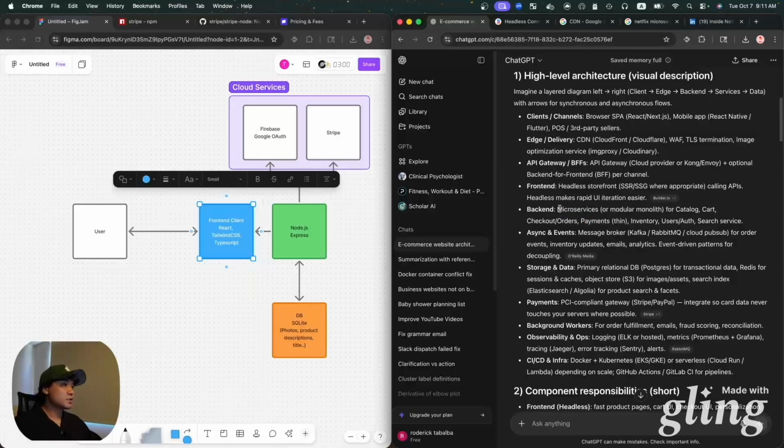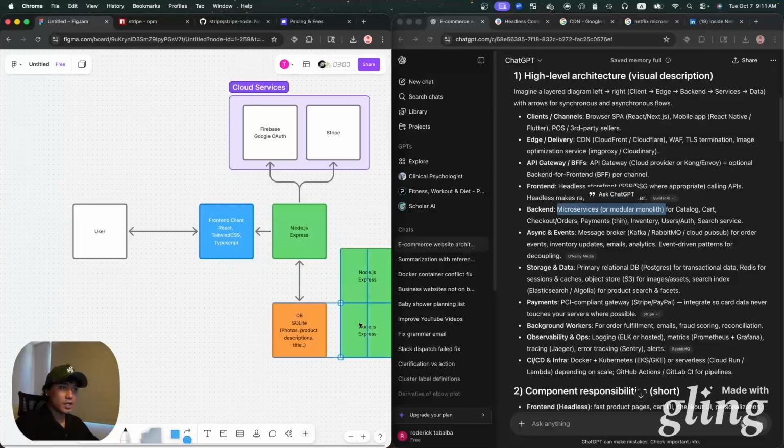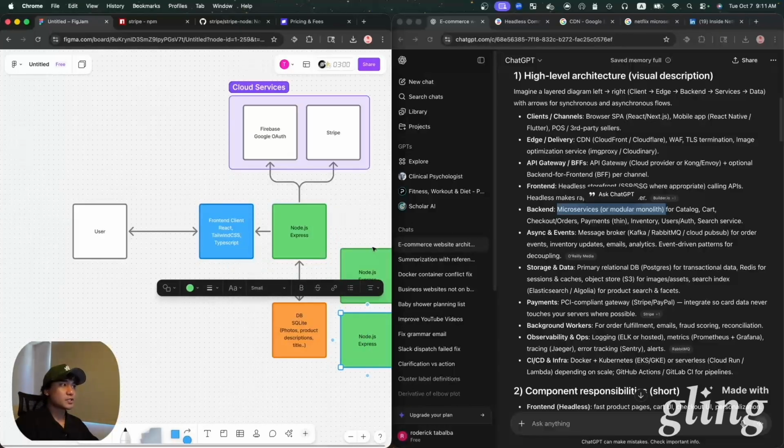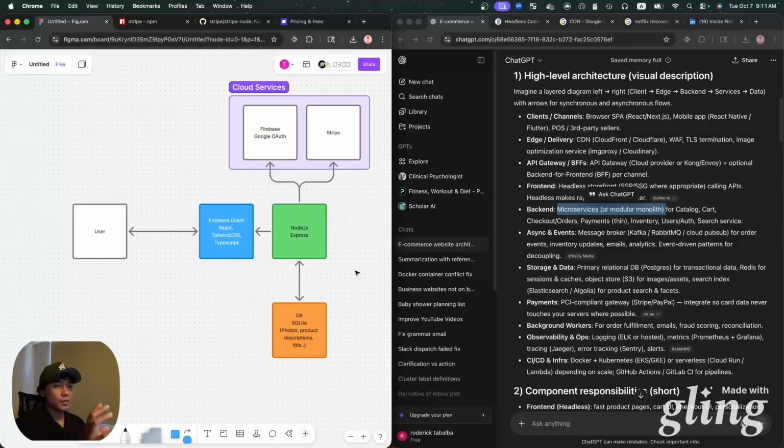But there's also some talk about whether to use a microservice architecture or a monolith. A monolith architecture is basically, instead of using multiple node servers, one for AI, one for checkout, one for payments, you would be using a monolith service, where you would put everything in here.